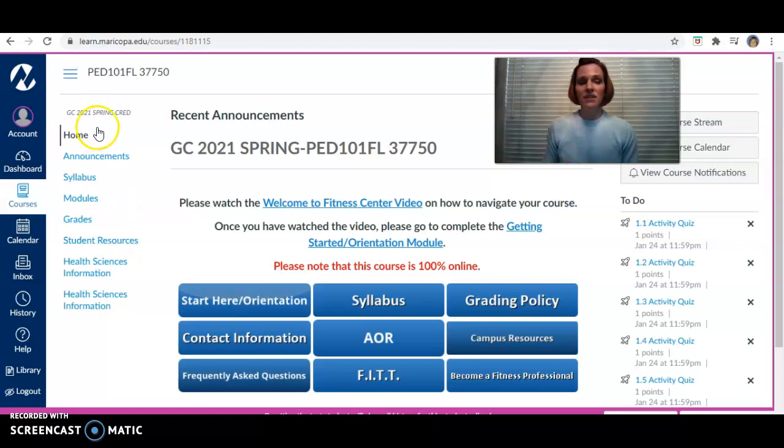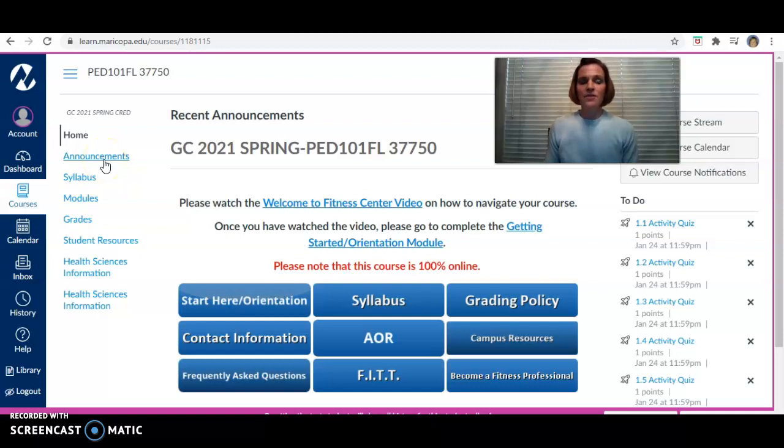I will post several announcements throughout the week that will not only pertain to your assignments throughout this course, but also other things that are happening on campus that might be important to you, such as food drives or something that might be meditation related that's happening on campus. So anything that I think you might find interesting will be in that announcement section. So please check that several times a week.